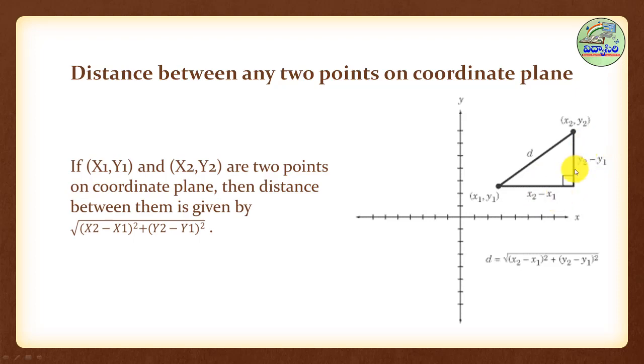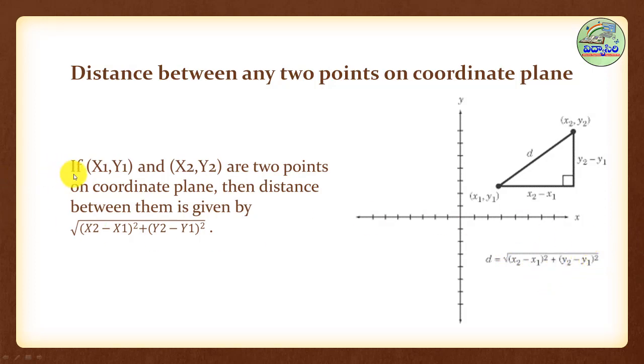These two are the legs of the right angle. According to that formula, d square is equal to x2 minus x1 whole square plus y2 minus y1 whole square. If we remove the square, d is equal to under root of x2 minus x1 whole square plus y2 minus y1 whole square.